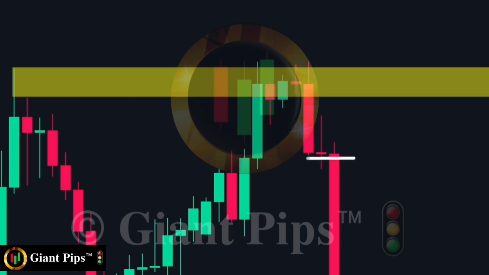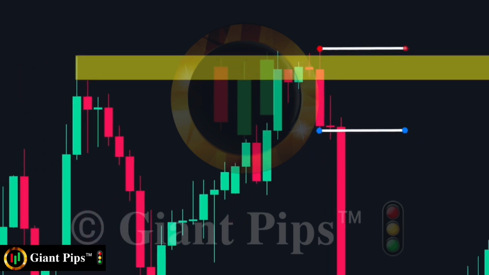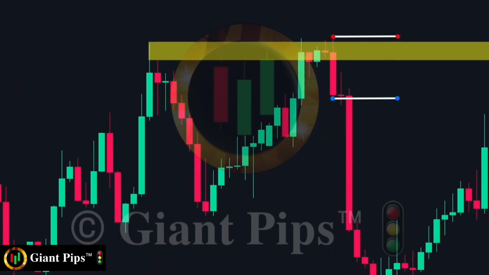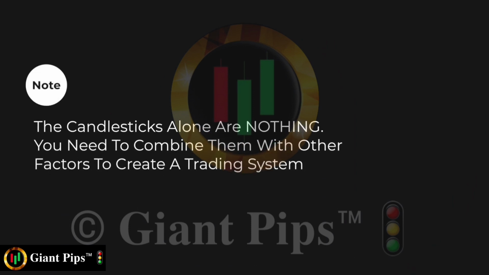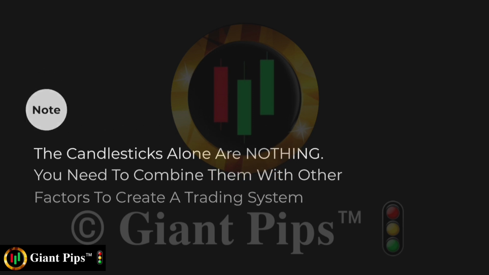So we place a sell trade at this candle's low and set our stop loss above the high. For our targets, we can target these two lows. And as you can see, the price achieved our targets. I hope you have now understood how to use these candlesticks for your trading. Again, the candlesticks alone are nothing. You need to combine them with other factors to create a trading system.